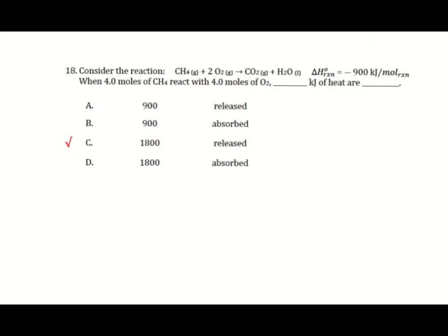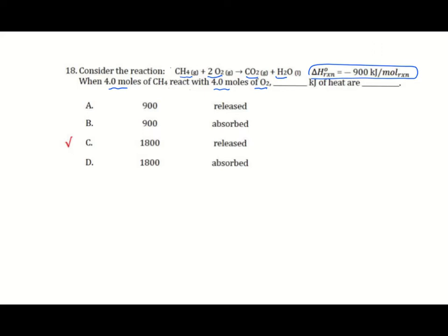Consider the reaction. CH4 plus 2O2 gives carbon dioxide plus water, and the delta H for the reaction equal minus 900 kilojoule per mole. When 4 moles of methane react with 4 moles of O2, how much energy will be produced?